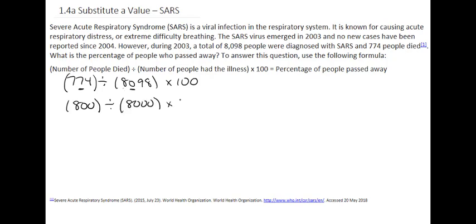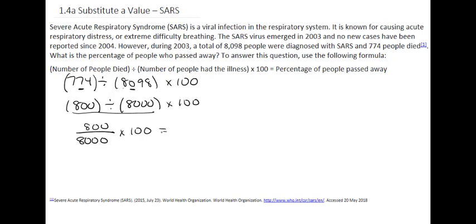And then we're going to multiply it by 100 to give us the percentage. So now that we have 800 and 8,000, we are going to first divide this number here. So we have 800 divided by 8,000. And then we're going to multiply by 100.